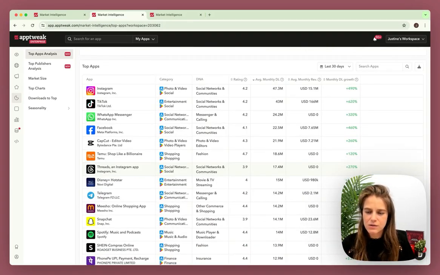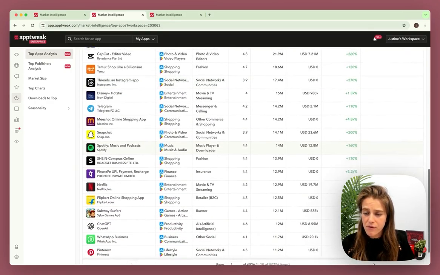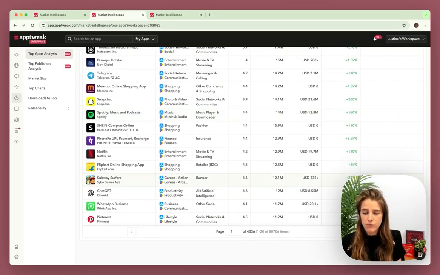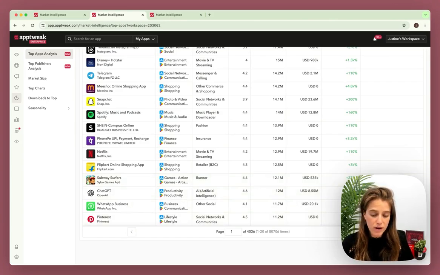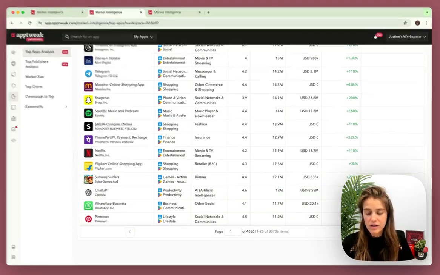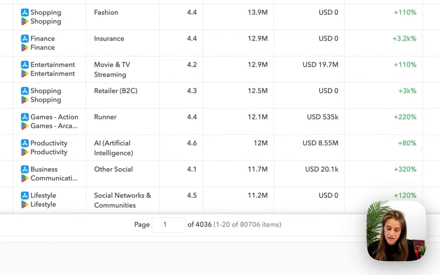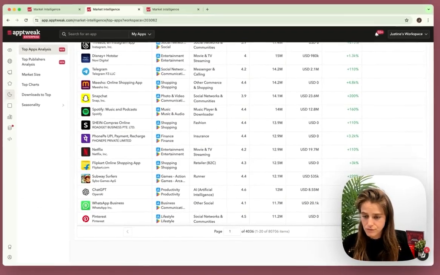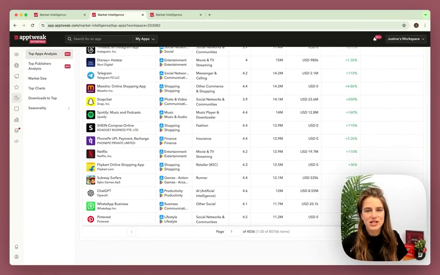Lastly, you now have access to a wealth of new data for analysis. We have expanded the number of apps available, providing a much broader scope for investigation. For example, for the all category, all device, and all country view, you have access to more than 80,000 apps. So that was the summary, but let's jump into a demo of market intelligence.